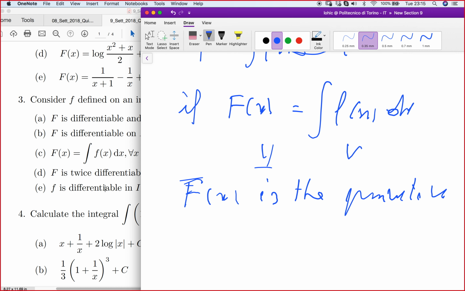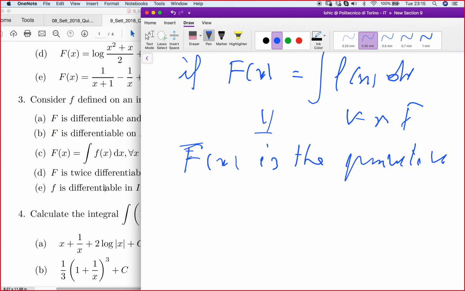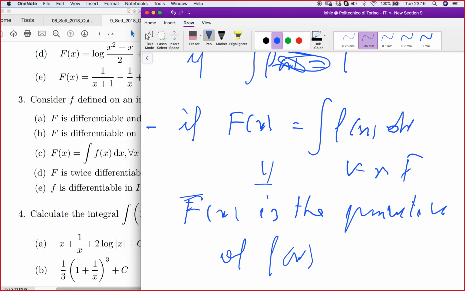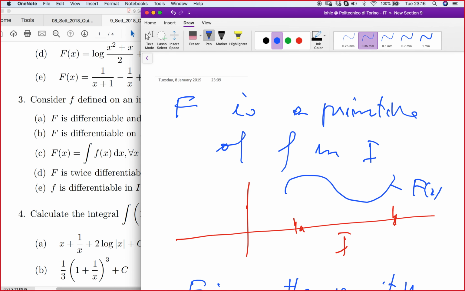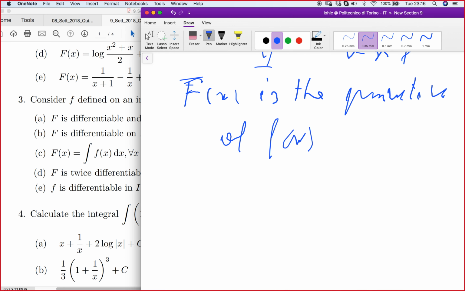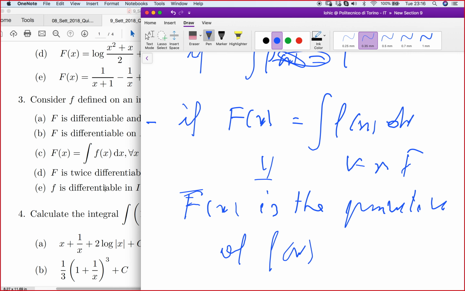Suppose that this integral is equal to this for all x in I. This does not mean that f of x is the primitive of big F. Is that clear? So the definition of the primitive should be given by the differentiation operator, not by the integration operator. Is that clear?